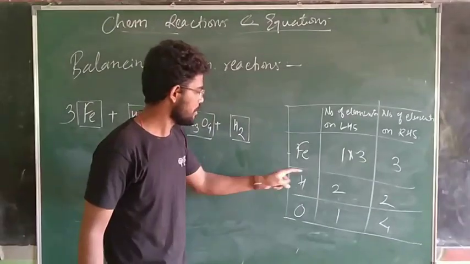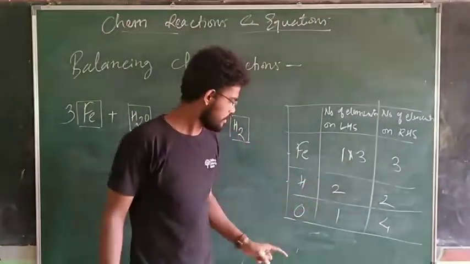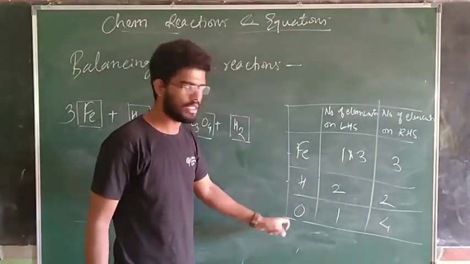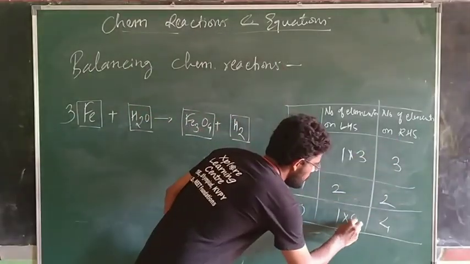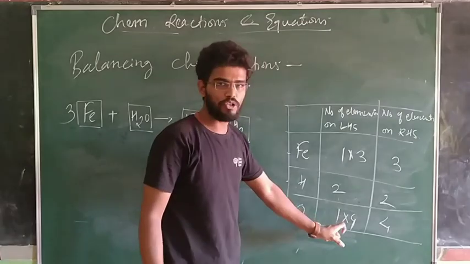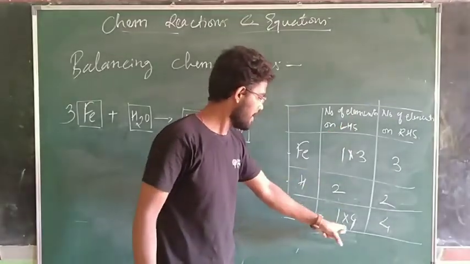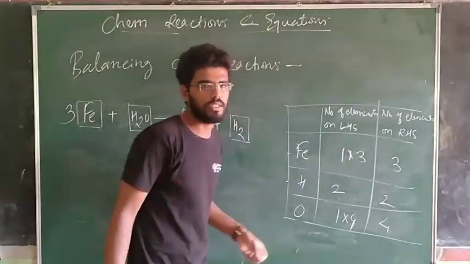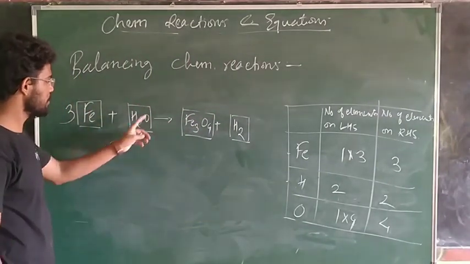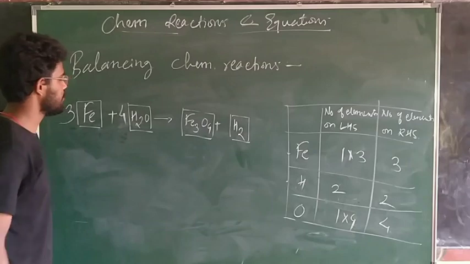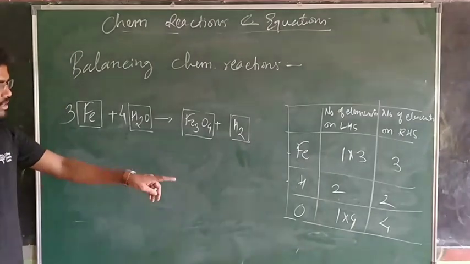What about hydrogen? Two hydrogens, already balanced. We'll get back to oxygen. I have 4 oxygen on right hand side. I will multiply by 4. On left hand side, I need to multiply by 4 to oxygen. Where is oxygen? Here. So here I will multiply. Now oxygen is balanced.